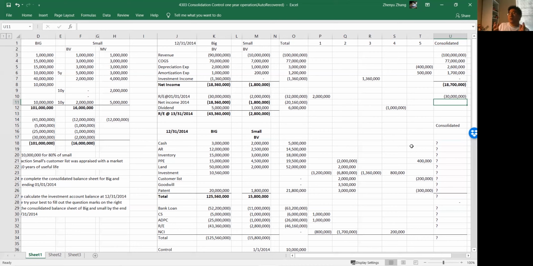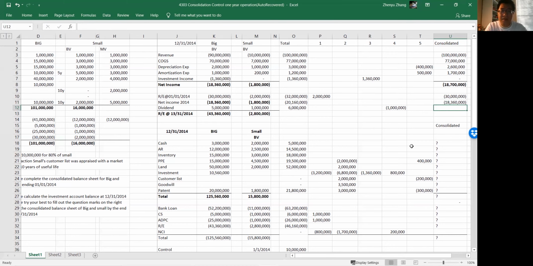So when we do the statement of retained earnings, we are doing it purely from BIG's perspective. So it should not be different from BIG's own retained earnings statement. We have the beginning balance here. Remember, net income still refers to how much BIG made, from BIG's perspective. So net income is still the same, which is BIG's net income, 18,360,000 here.